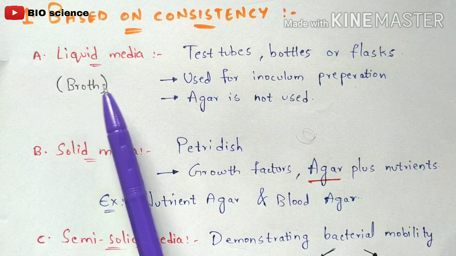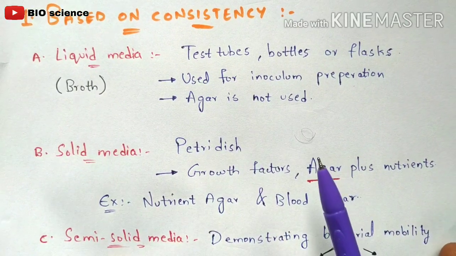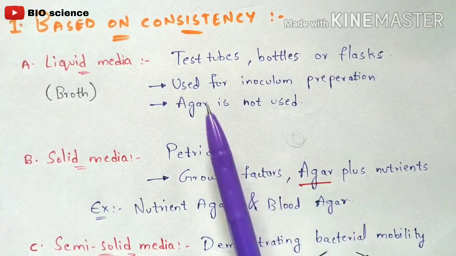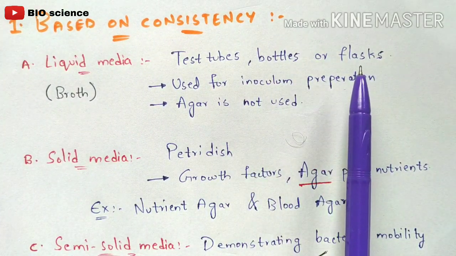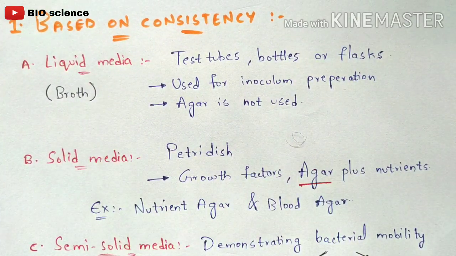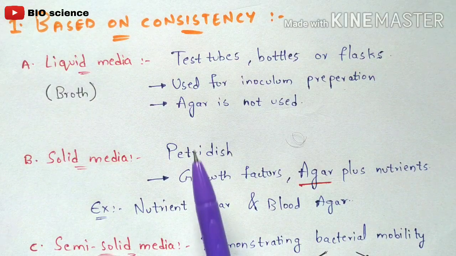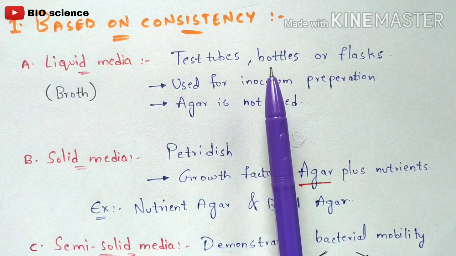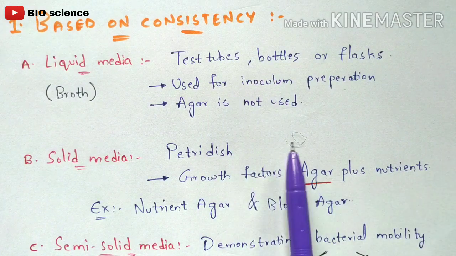So coming to the liquid media. If the bacteria is cultured in test tubes, or in bottles or flasks, then you are going to use liquid media. Normally the bacterium will get cultivated by using test tubes itself. In the test tubes itself, this cultivation of the bacteria will be done. Not only in test tubes, it can also be cultivated in bottles, flasks, petri dishes. It depends upon your interest.